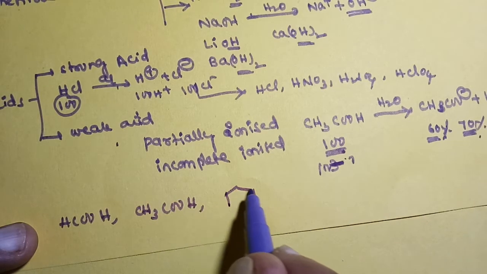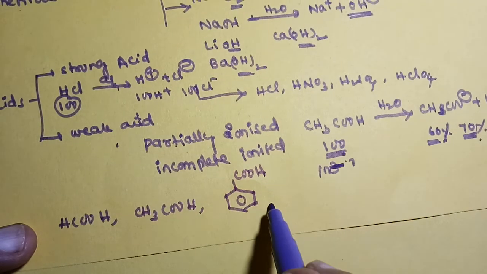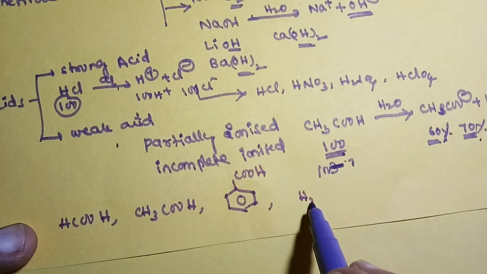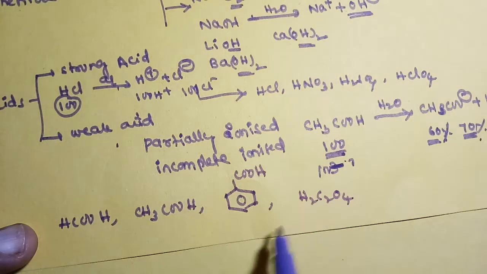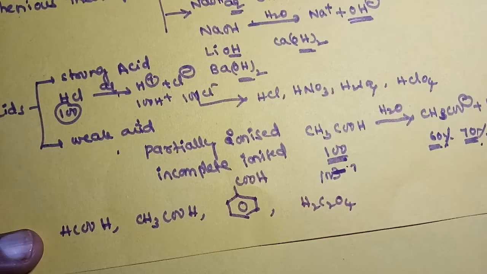Next one, benzoic acid. Next one, you can take oxalic acid, H2C2O4. These are all examples of weak acids.